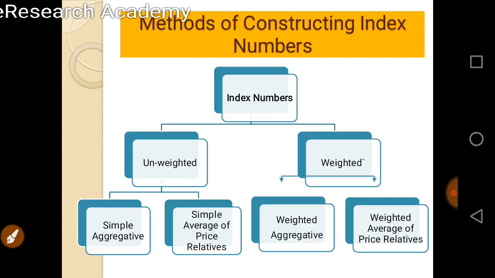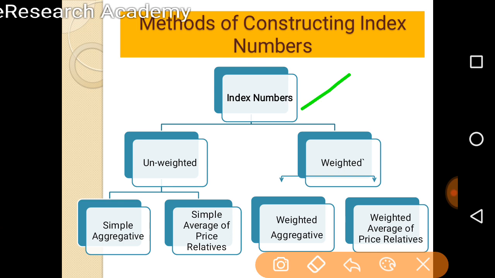And next, if we talk about the methods of constructing the index number, these methods are classified here. Index numbers are broadly divided into two parts: first is unweighted and second is weighted. These unweighted and weighted are again divided into two parts. First, under the unweighted, is the simple aggregative method, and the second is the simple average of price relatives method.